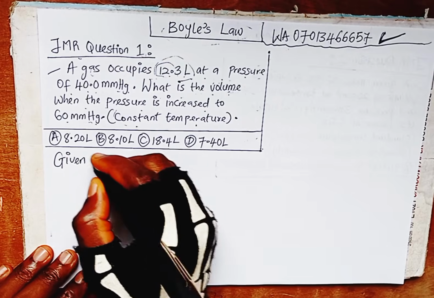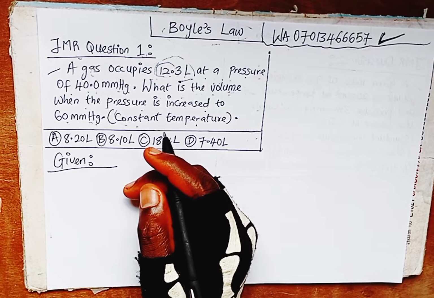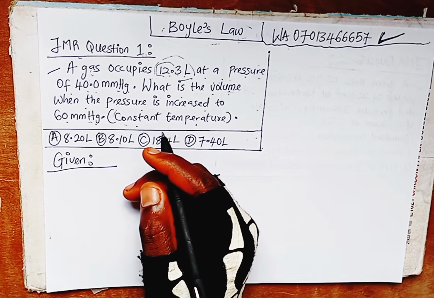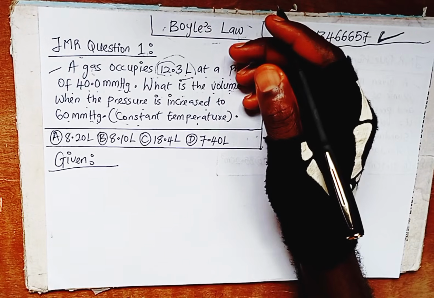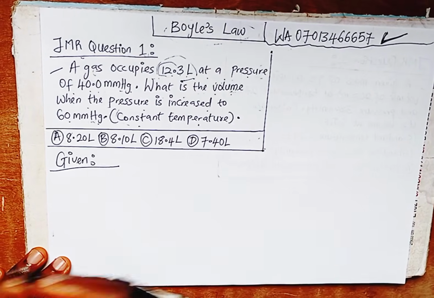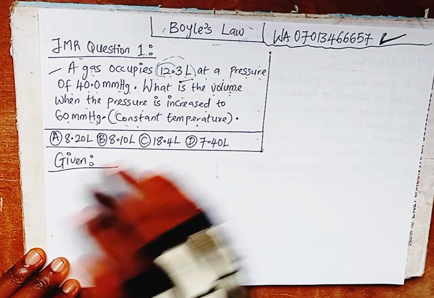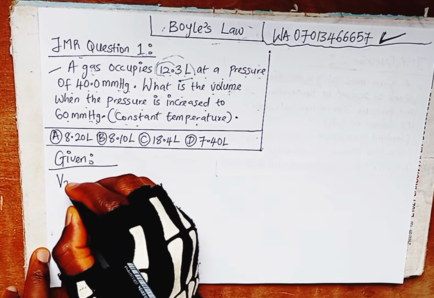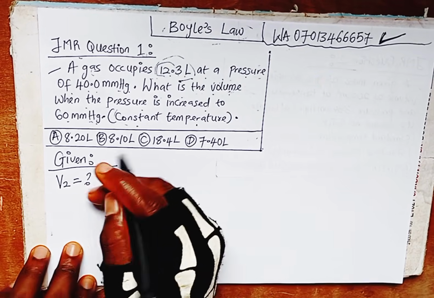Given, this is very easy. I make complex calculations and subjects easy, I explain them simply, and I give you renewed hope. I will show you the shortcut to solving all this, no need to distress yourself. So we are told to find the final volume, which is V2, the second volume. V2 equals question mark. That's what we are looking for.